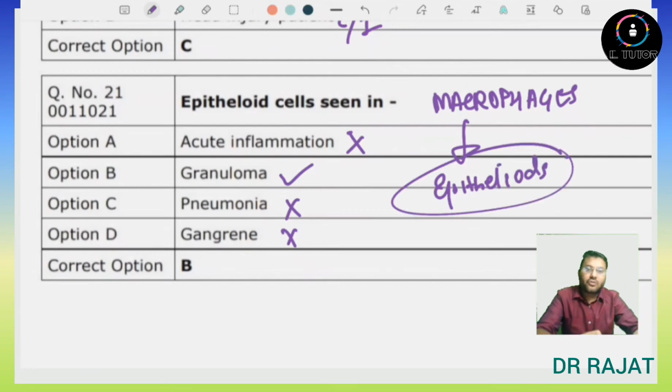And all these macrophages, epithelioid cells, giant cells, and other cells form the collar for the granuloma. So they are present around the granuloma, around the necrosis, and form the granuloma. So the answer here will be option number B, granuloma.